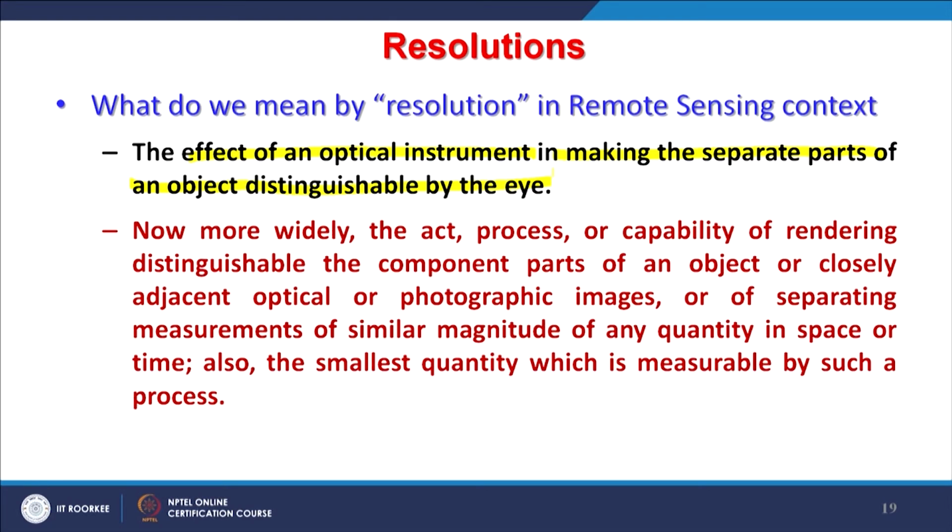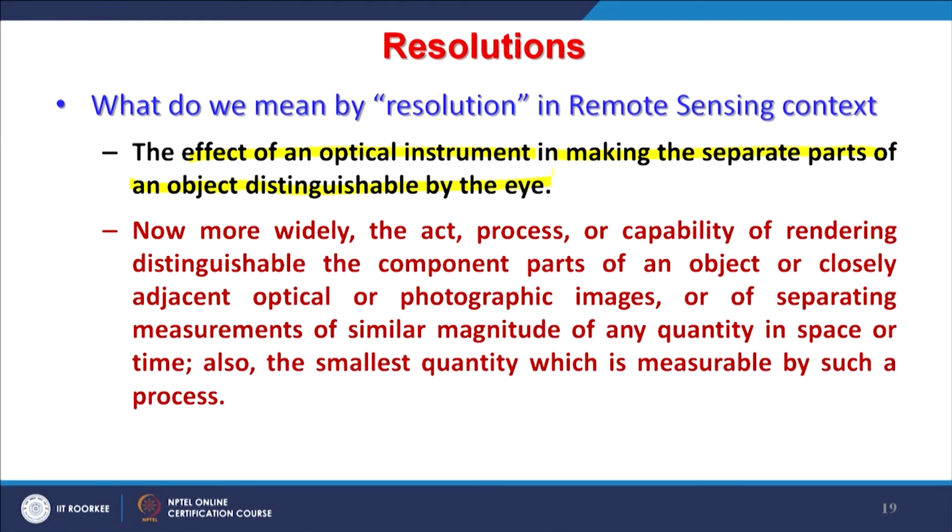And more widely, it is the act, process or capability of rendering distinguishable the component parts of an object or closely adjacent optical or photographic images. So basically, in a nutshell, especially about the spatial resolution, the more clarity I get in my images, the better resolution I get.